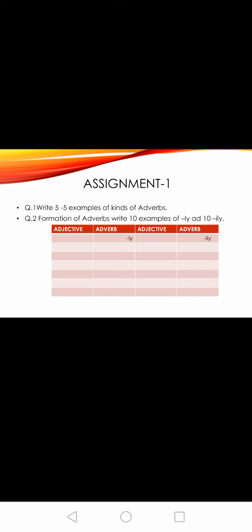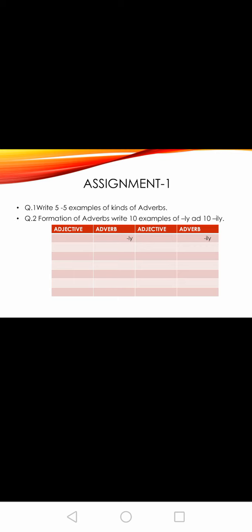Then we saw adverb of place. From adverb of place we come to know where something happened. Next is adverb of time. From adverb of time we come to know when something happens. Next we saw adverb of frequency. An adverb of frequency tells us how often something happens.